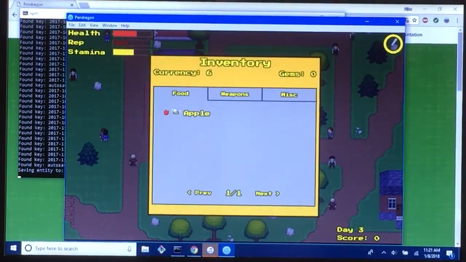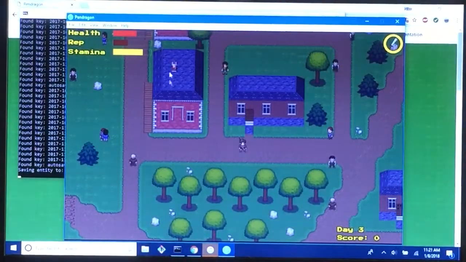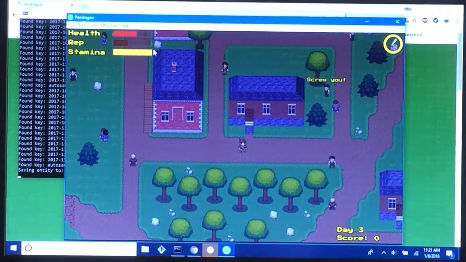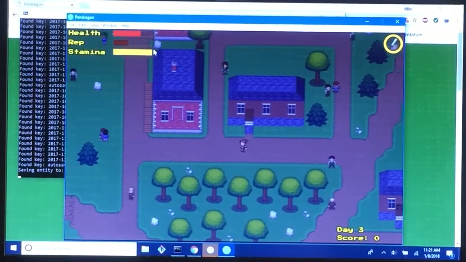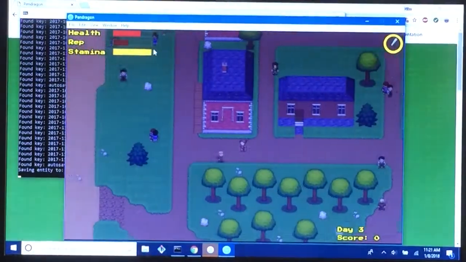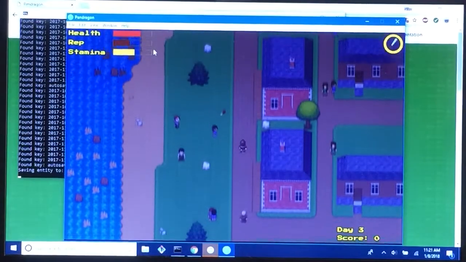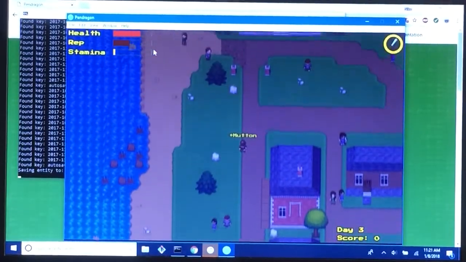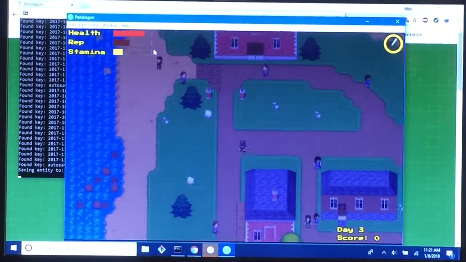So you can see that I have 1 apple available, and my health is not at full capacity. So I can press the E key, and that'll eat the first food item in my inventory. You can see it's gone now. And get around this guy. Here's a piece of mutton lying on the ground that I can pick up. I could also go ahead and eat that.